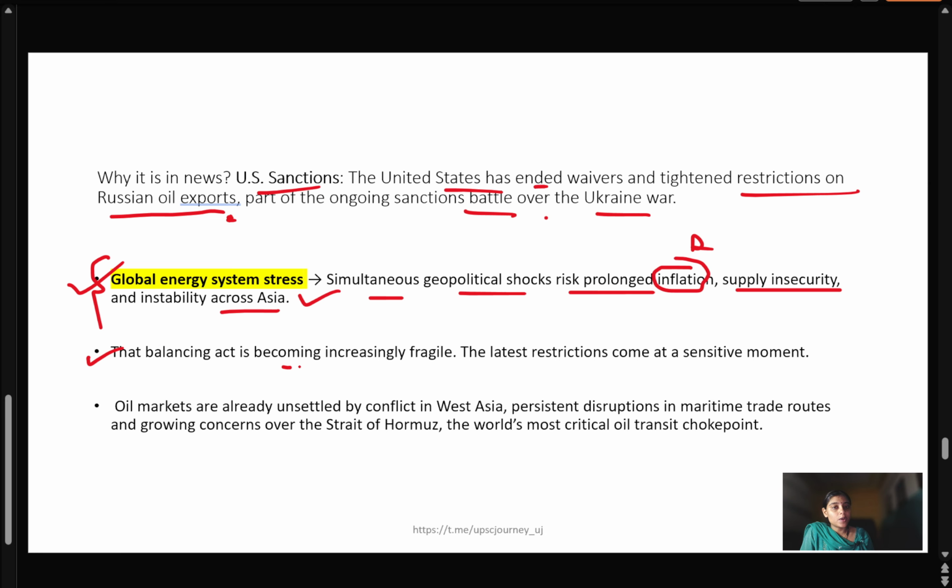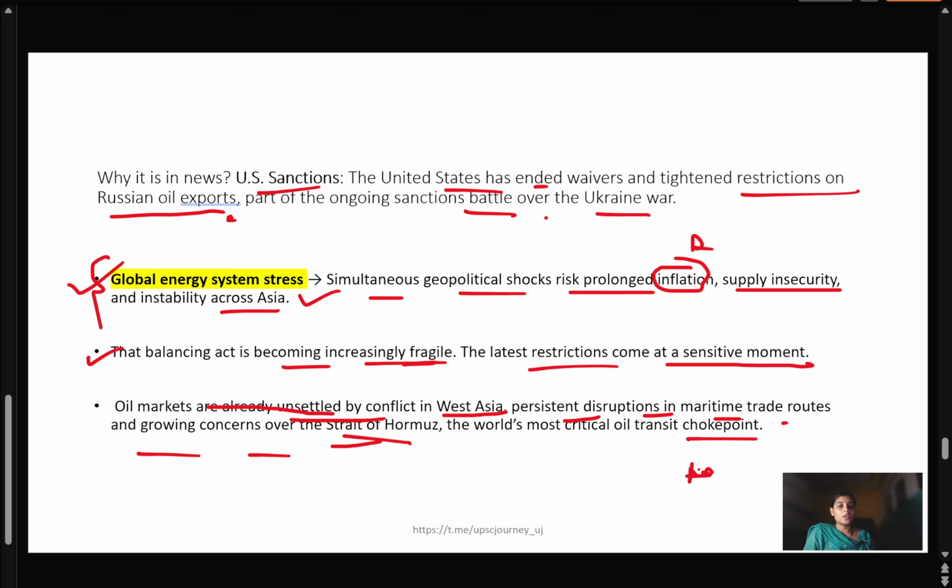Second, the balancing act is becoming increasingly fragile. The latest restrictions come at a sensitive moment. The oil markets are already unsettled by the conflict in Russia and in West Asia. Persistent disruption in trade routes and ongoing concern over the Strait of Hormuz, the world's most crucial oil transit choke point. Because of the ongoing tension and conflicts over the Strait of Hormuz, which is one of the crucial choke points for maritime trade, this is going to have a very large impact on economies.